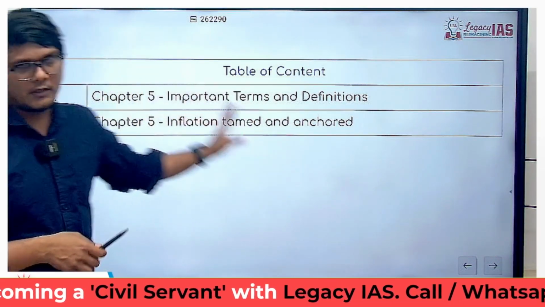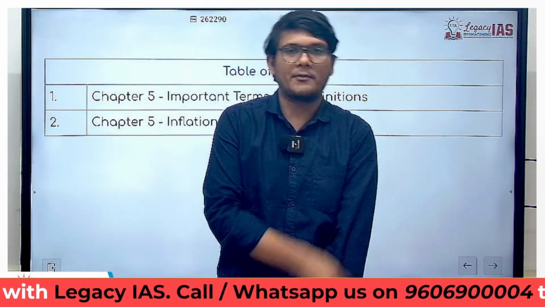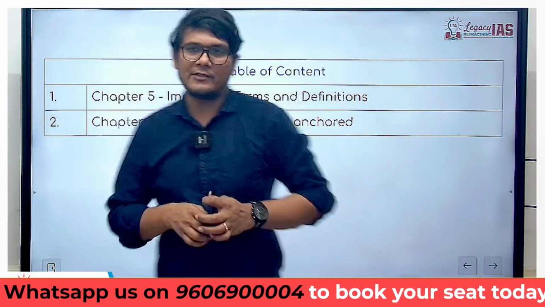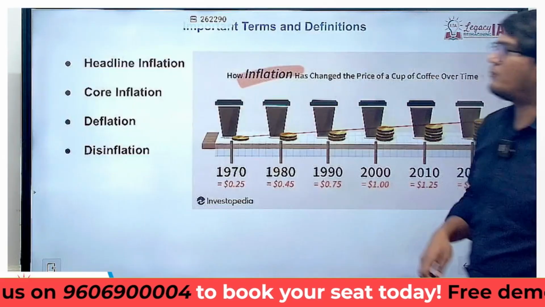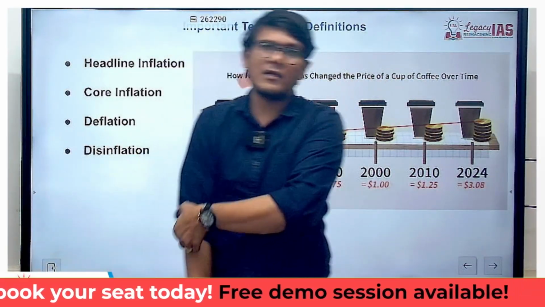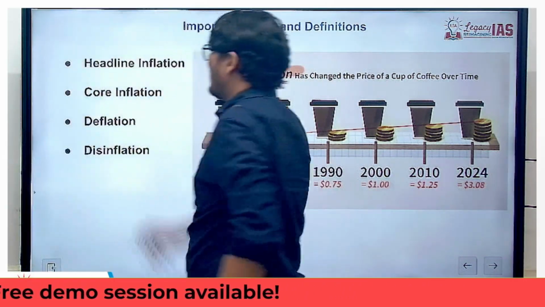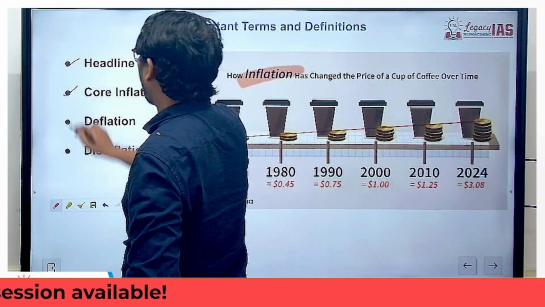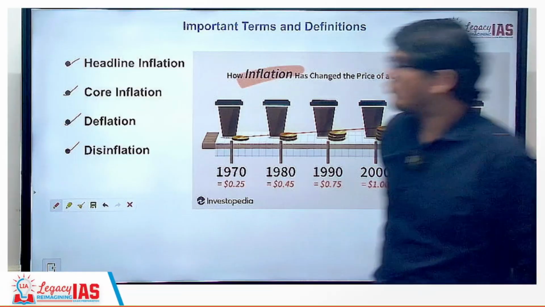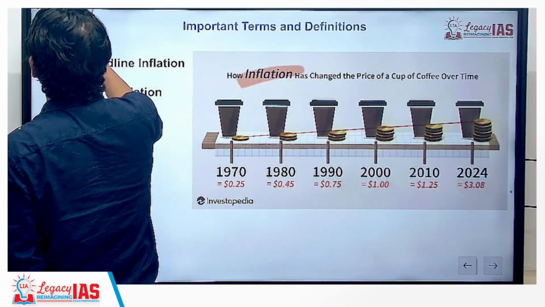Before we go into the detail of that, we will look at certain terms and definitions which are a part of this chapter, which is very important, especially from the prelims perspective. So let's get started with respect to the terms and definitions. You have four very important terms and definitions that are talked about in this chapter, that is headline inflation, core inflation, deflation and disinflation.